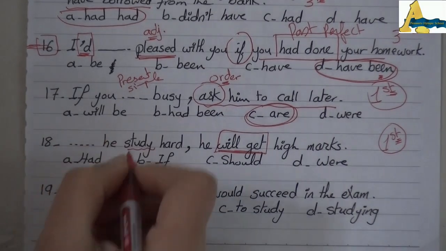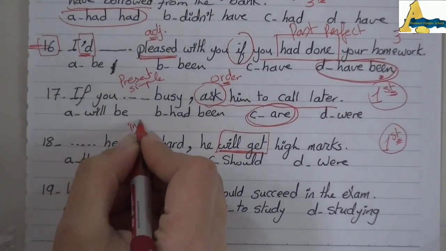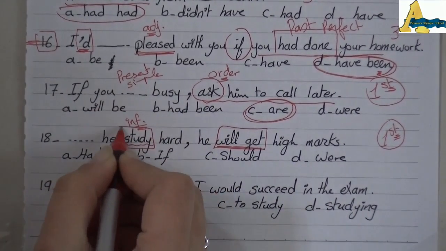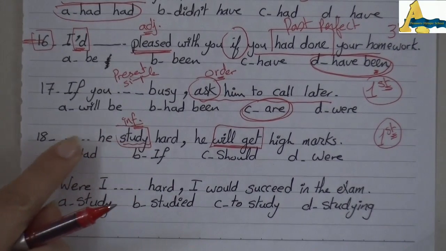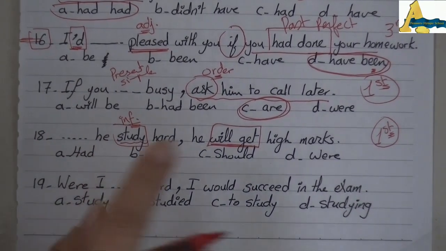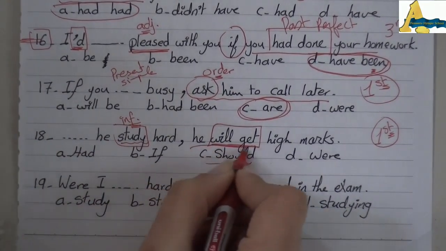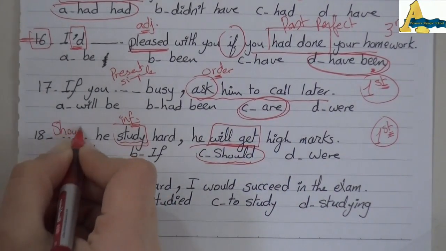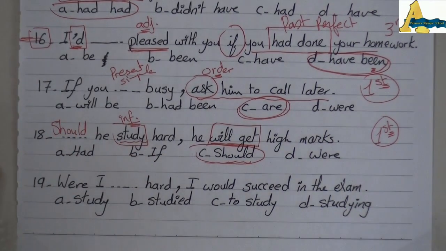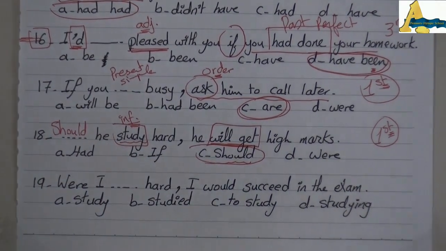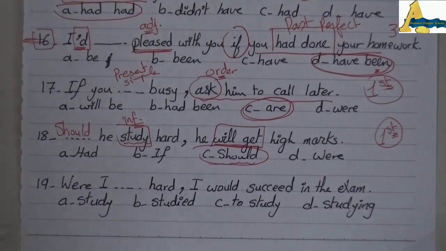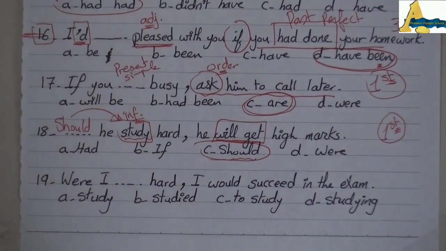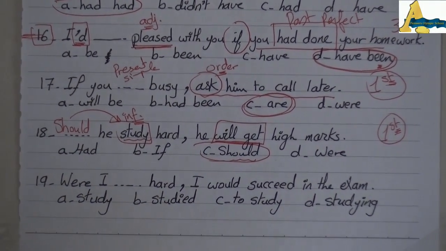It means that I'm not in the present simple here. I'm dealing with an infinitive form. So study is in the infinitive. Because of this, I will not choose if. I will choose what? I will choose should. Because as you all know, should is used as an alternative for if in the first conditional. Okay? And it has to be followed by infinitive. So it will be, should he study hard, he will get high marks.